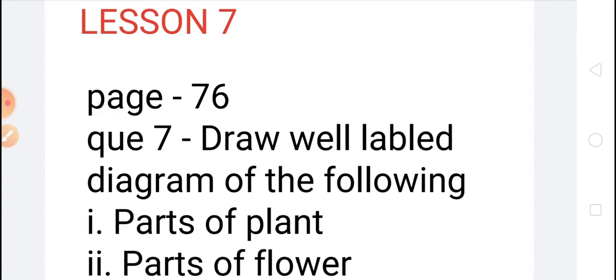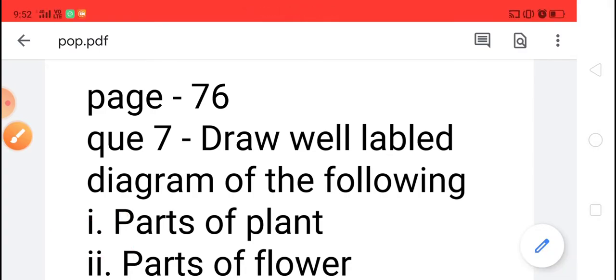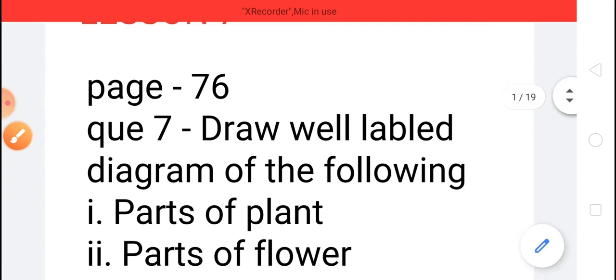Children, in the previous video, I explained to you lesson number 7, Plants: Forms and Functions. I have given you notes of that lesson as well. Children, write down all the questions and answers in your science copy and draw a well-labeled diagram of the parts of a plant and the parts of a flower. These two diagrams you have to draw in your science copy.